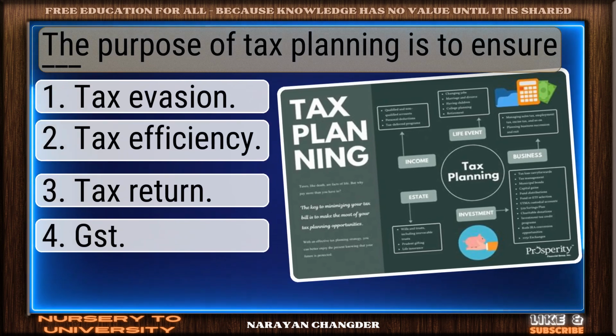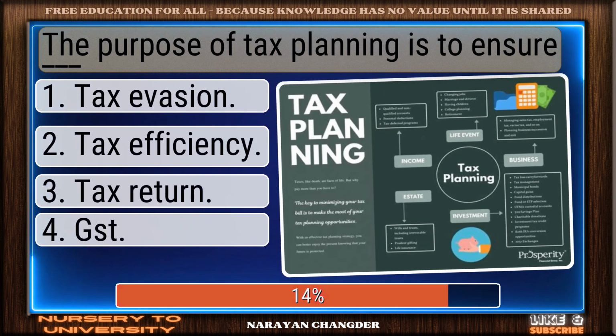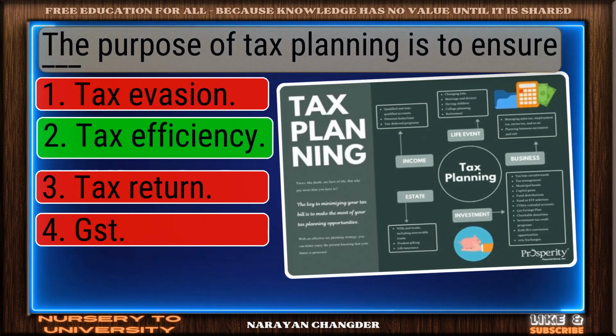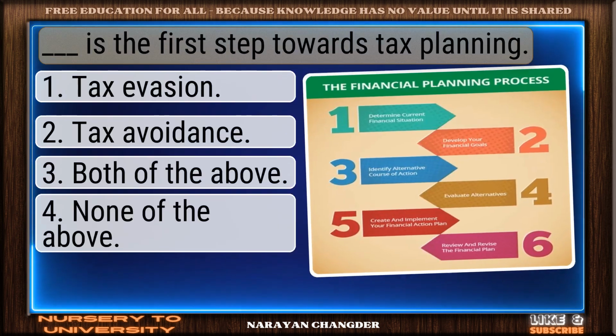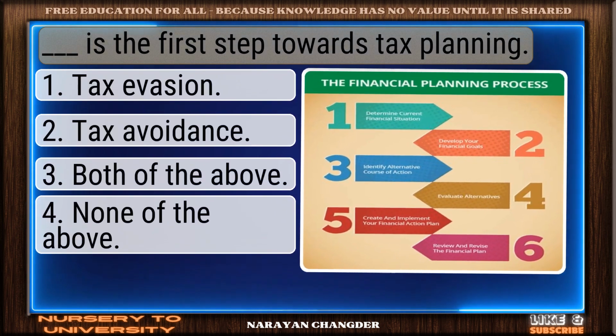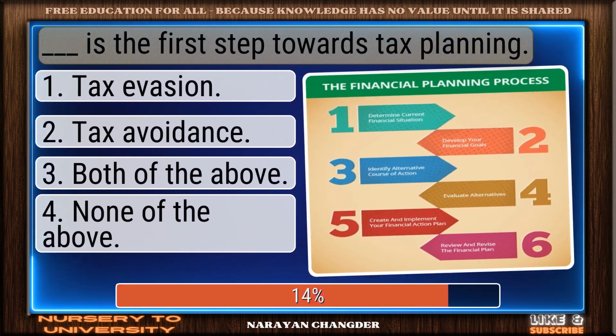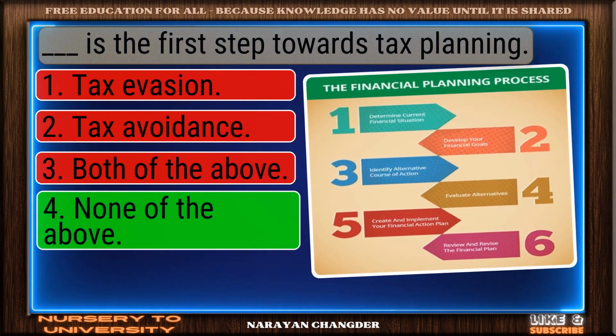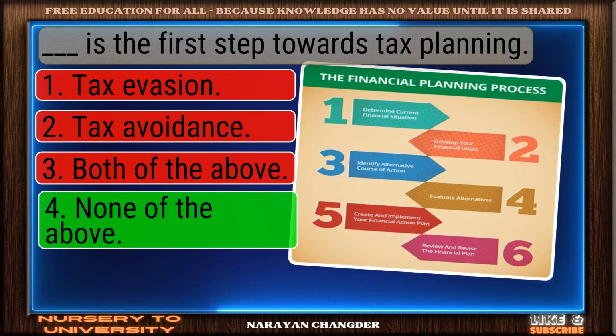The purpose of tax planning is to ensure dash. Correct. Tax efficiency is the right answer. Dash is the first step towards tax planning. Smart pick. None of the above is the correct choice.